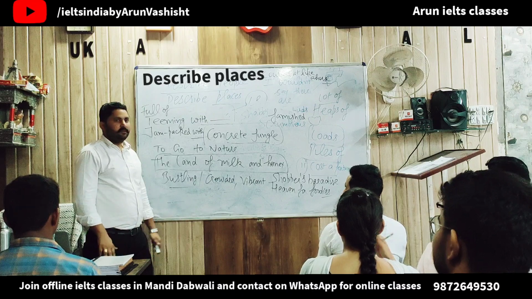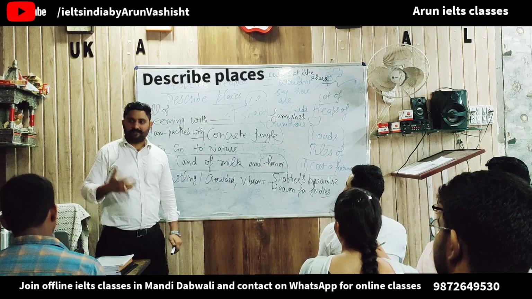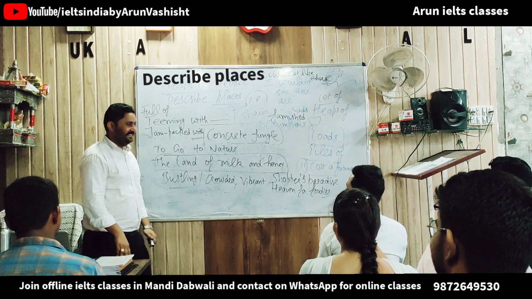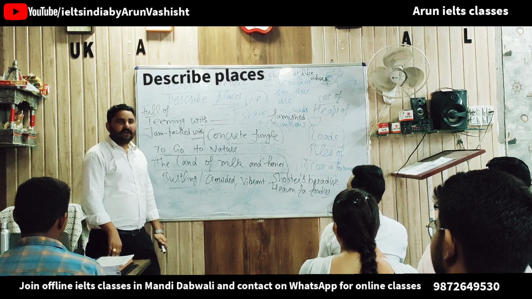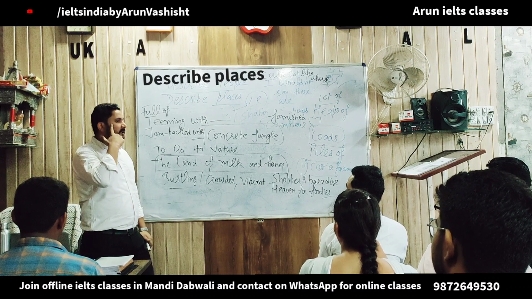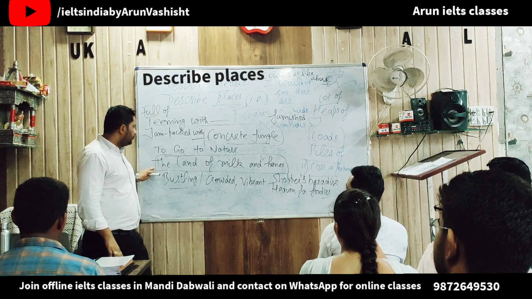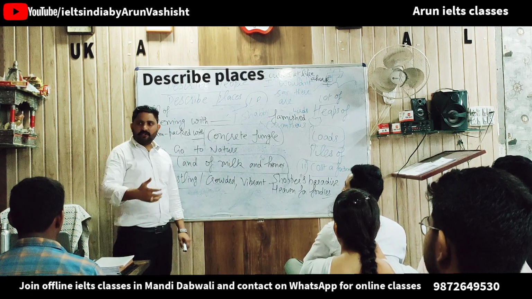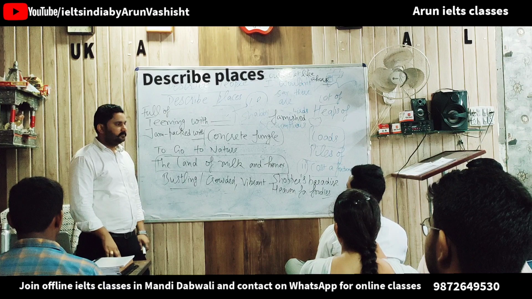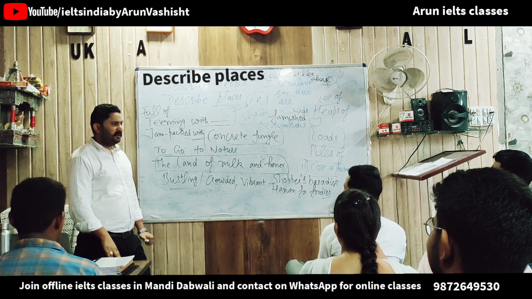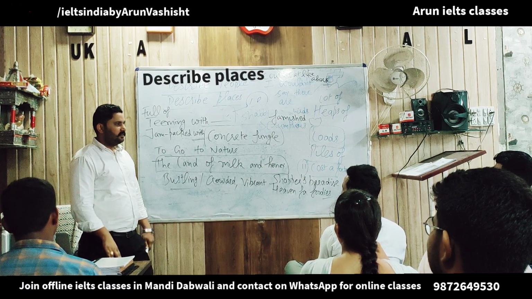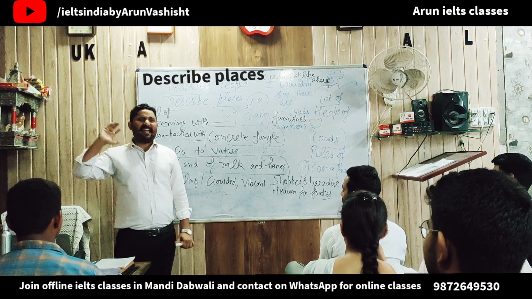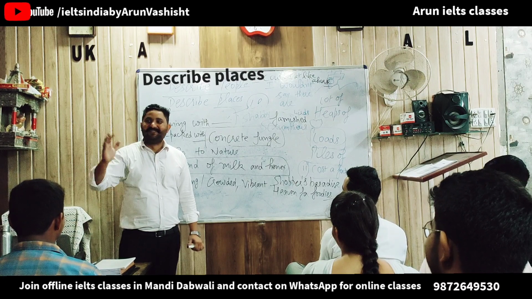A vast majority of people are, let's say for writing task 2, a significant number of people are happy. The life is pleasant over there. So Chandigarh is the land of milk and honey. Would you say your village is the land of milk and honey? Why so? People are not happy? Really? Dabwali? I can say that my land is not the land of milk and honey.